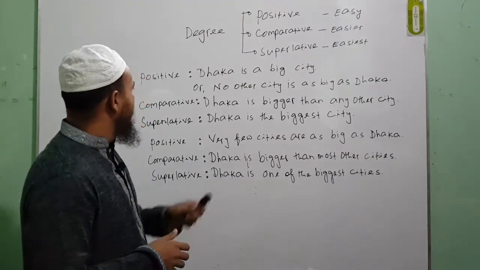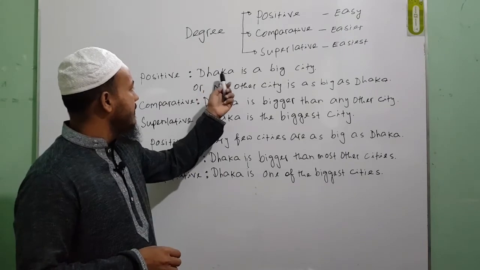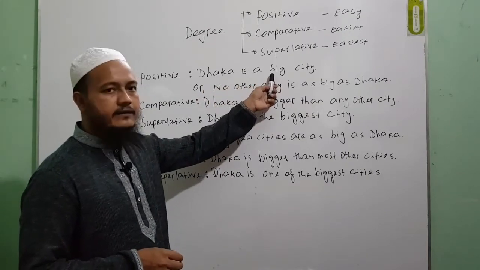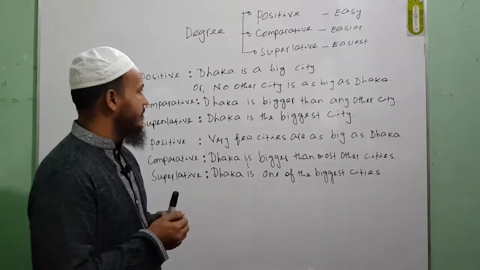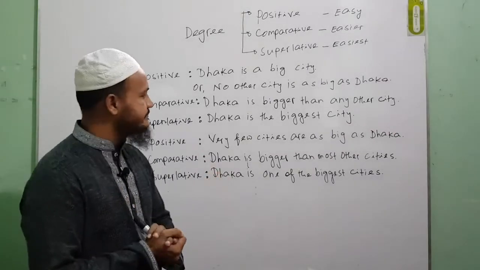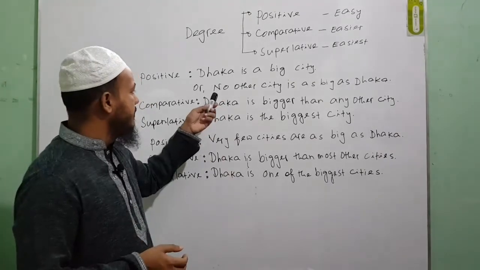So Dhaka is a big city. In this sentence, big is the adjective, and we can see there is no comparison. Simply, Dhaka is a big city. But you can write this sentence in another way, using no other.